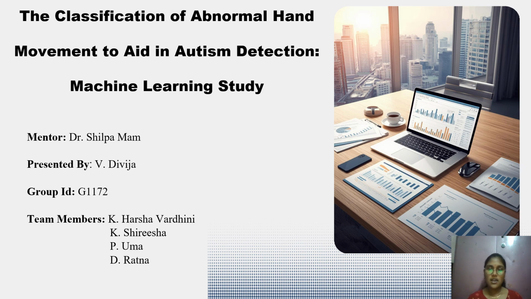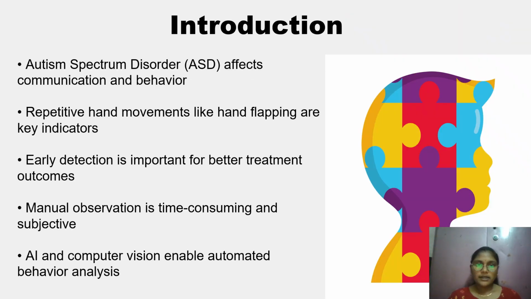In the introduction, autism spectrum disorder affects communication and behavior. One of the most common signs of autism is repetitive movements, especially hand movements like hand flipping. Earlier detection of autism is very important because it helps in providing better treatment and support at the right time.